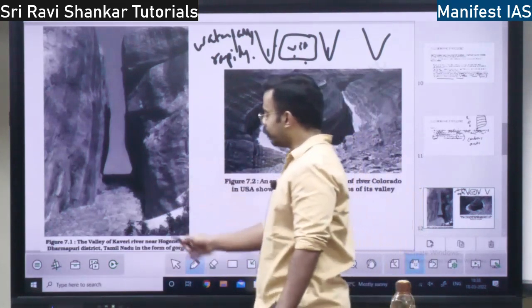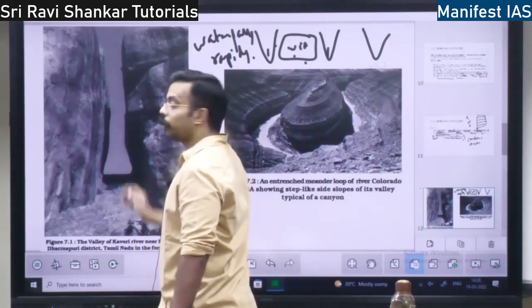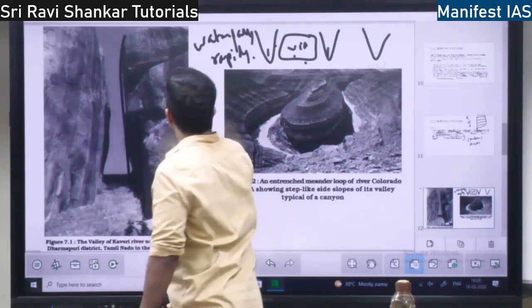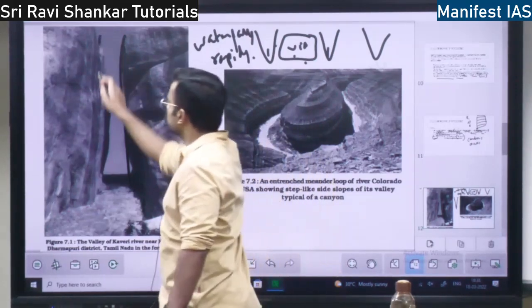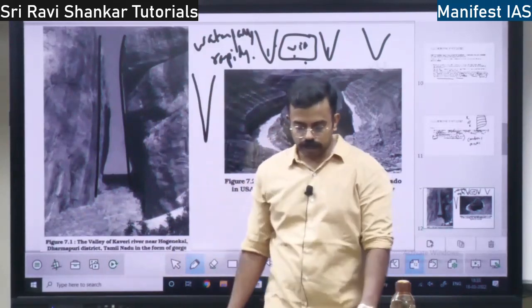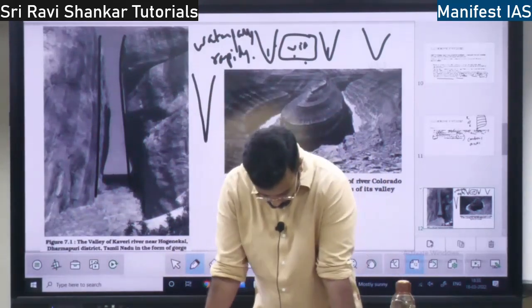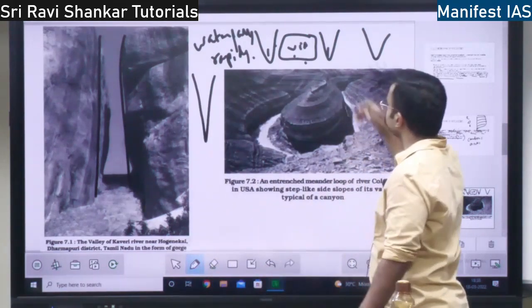So this is in the Kaveri river. Gorge means, see, both the sides will be parallel. In the valley it will be V-shaped. In the gorge, both the sides will be parallel, right? So this is a gorge. Next you have canyon. This is a canyon.